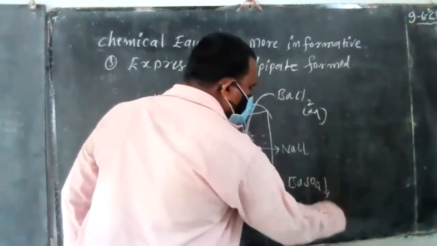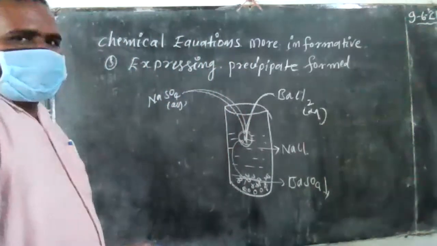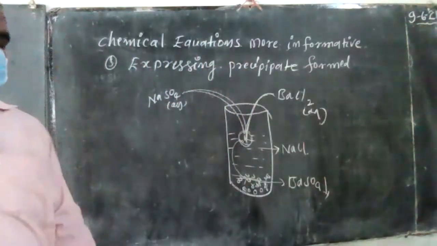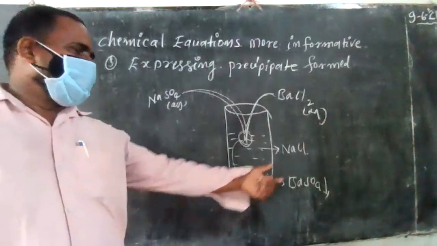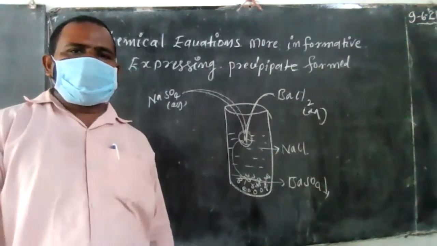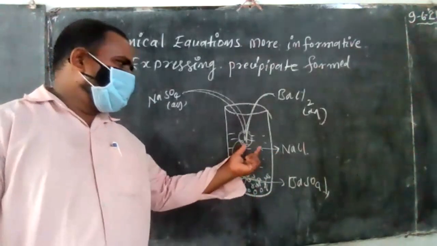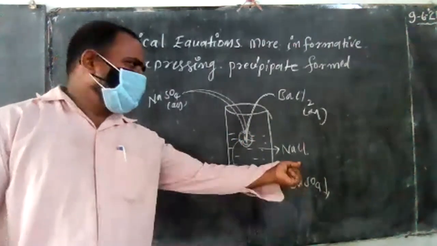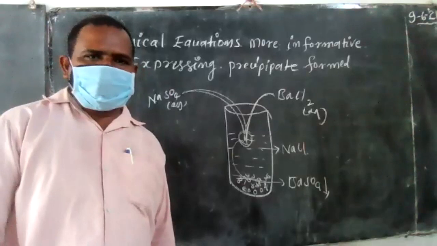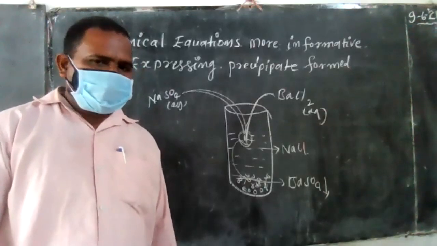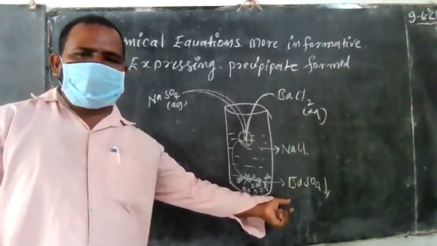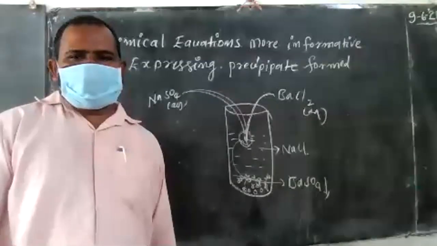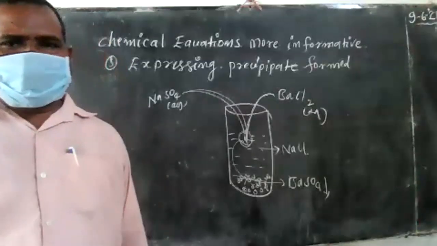This barium sulfate is a solid substance. That's why it slowly settles at the bottom, whereas sodium chloride is a liquid, so it stays in the layer above. The sodium chloride has lesser weight, and barium sulfate has the highest weight and more mass.